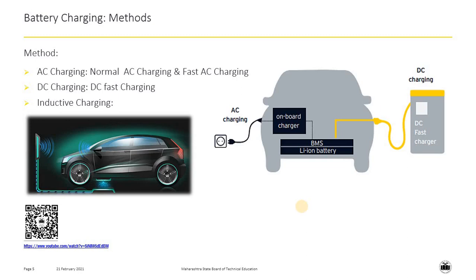Second method is DC charging, which is also known as DC fast charging. Third method is inductive charging, which is a sort of contactless charging. On your screen, you can see all these three methods.